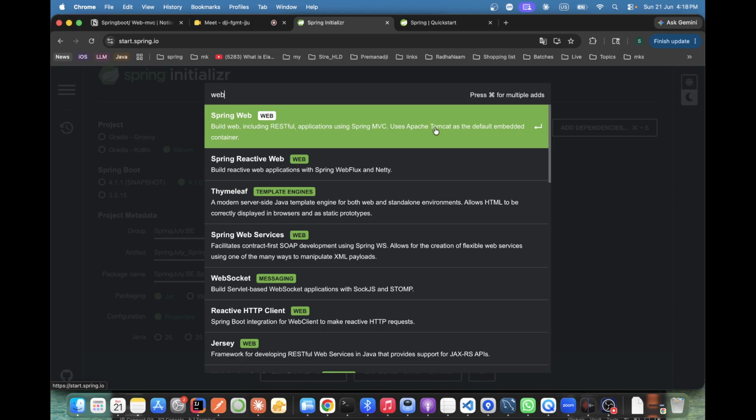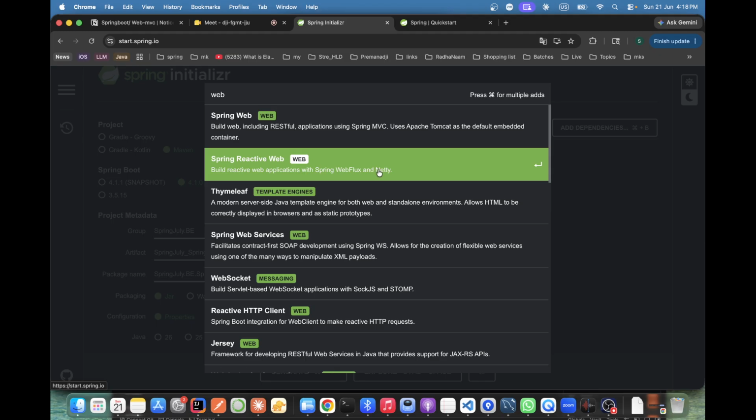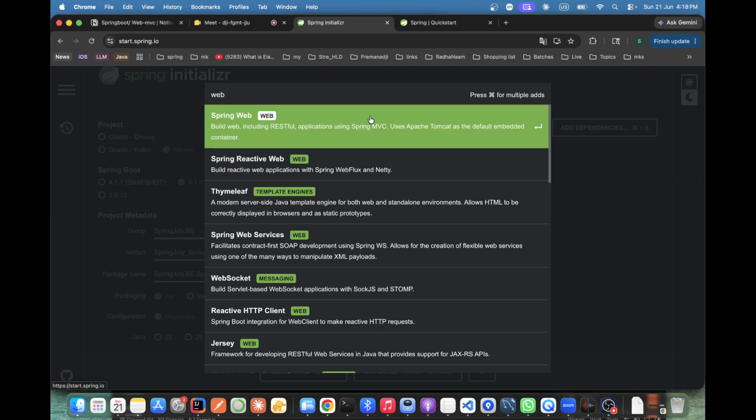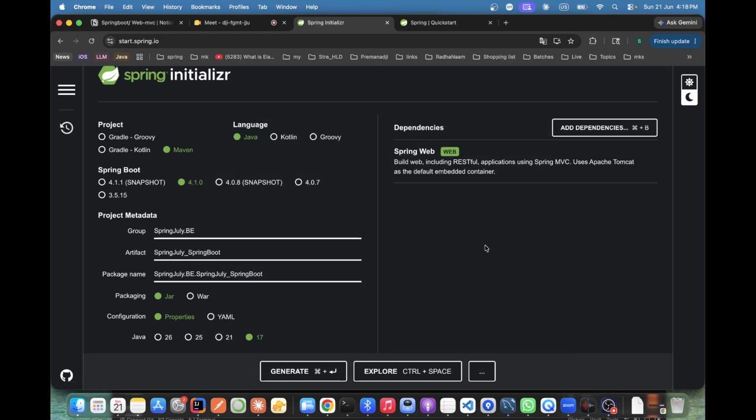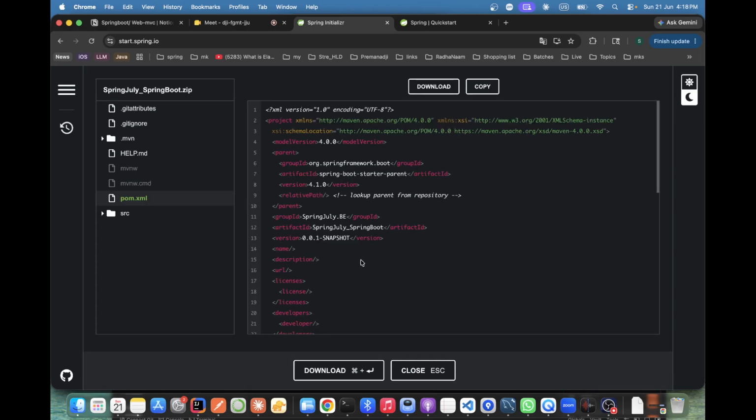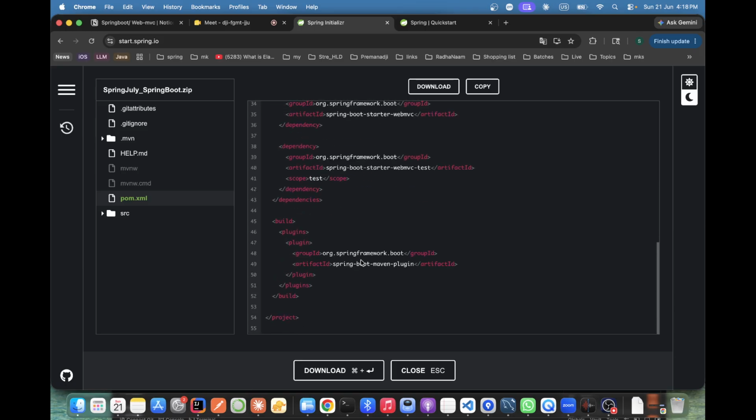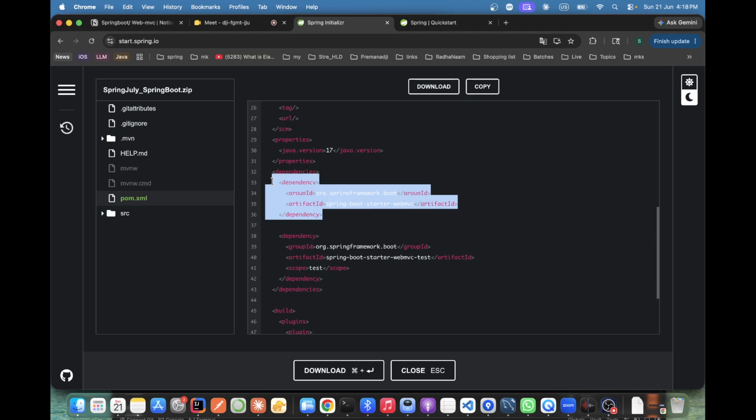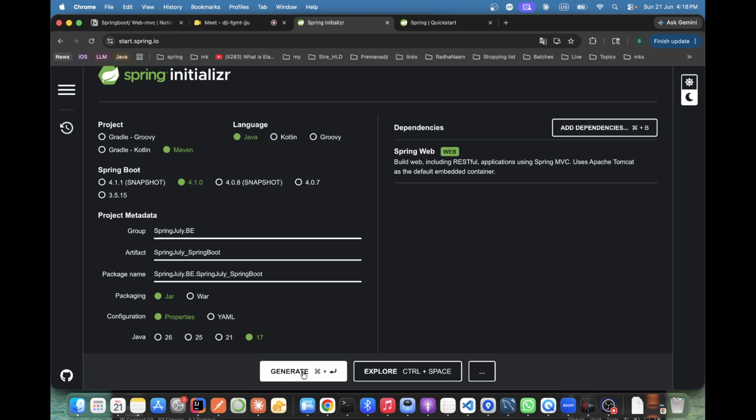See here below you are seeing reactive web. This is a kind of creating a web application as well, but with the help of Netty. So for now I'm just selecting web. To explore, I can see what all this is. Suppose I have an already running application, so I can just copy my dependency, whatever dependency, and just paste it there. Now I need to generate, so I'm generating it.